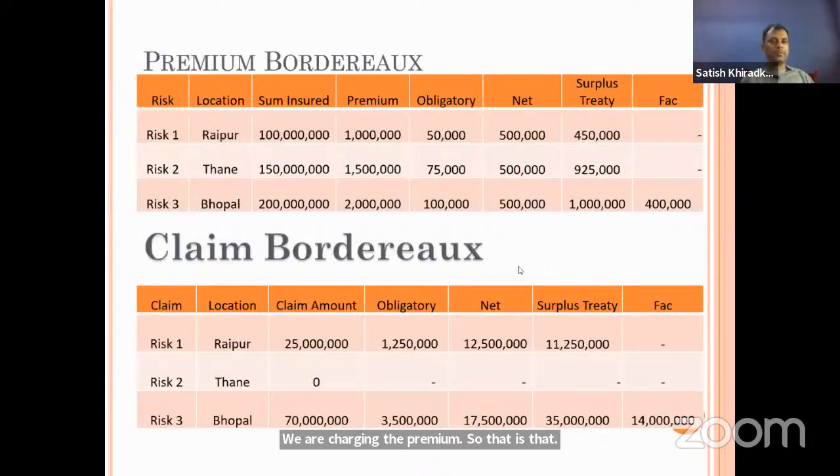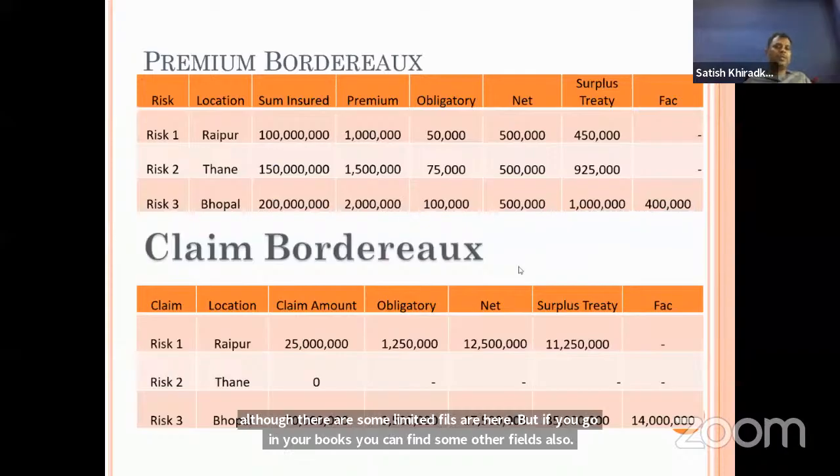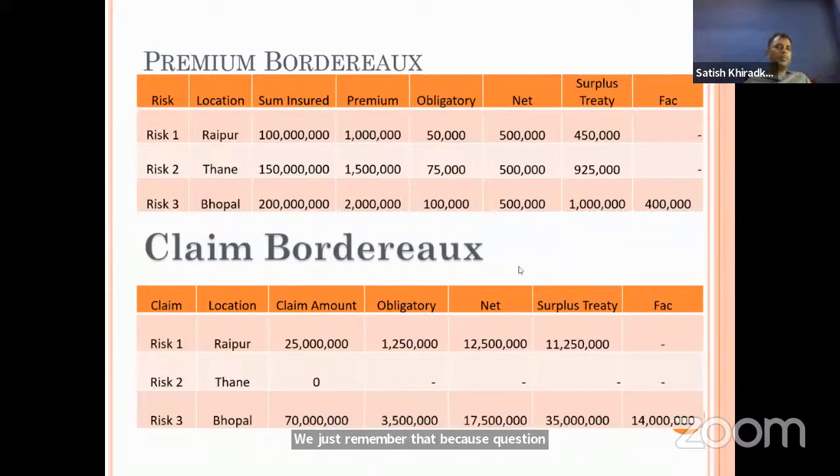Now these are just two examples of a bordereau: one is a premium bordereau and the other a claim bordereau. Although there are some limited fields here, if you go in your books, you can find some other fields also. You just remember that, because a question comes: which of the following is not part of the premium bordereau? They can give you any claim bordereau item in the premium bordereau items, or a premium item in the claim bordereau, and ask you to find the odd man out.